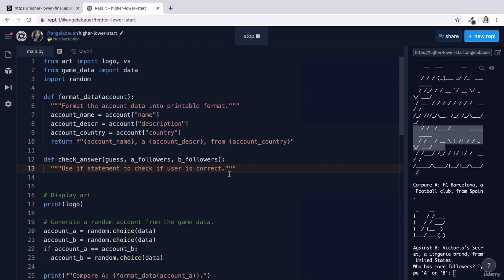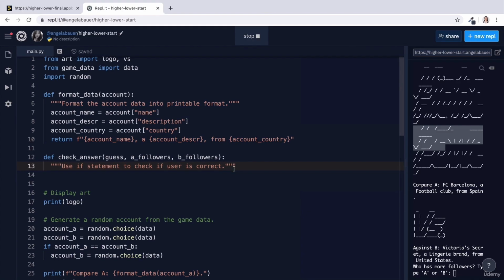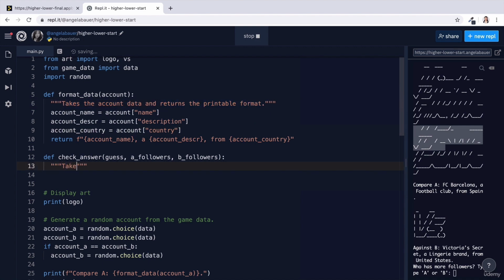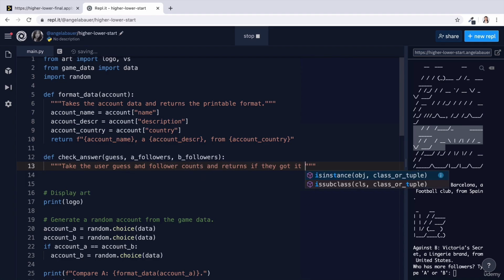So the docstrings are really important, especially when your function returns something. For example, in this case, it should actually say, takes the account data and returns the printable format. That makes it so much clearer what this function actually does. What are its inputs and what are its outputs? In our check answer, then, it's going to take the user's guess and the follower accounts of A and B and then return if they got it right.